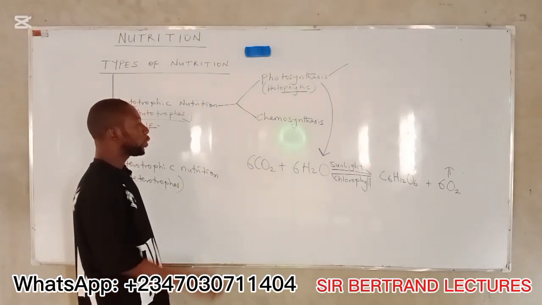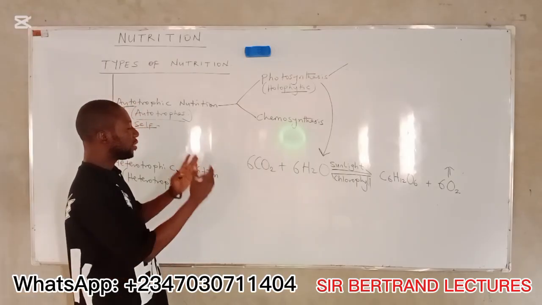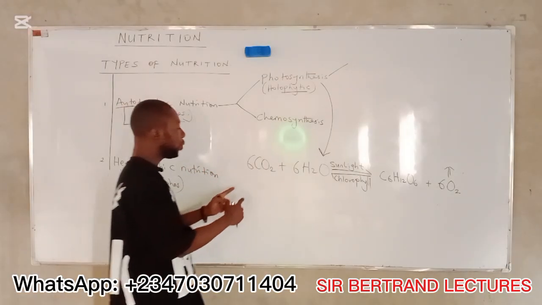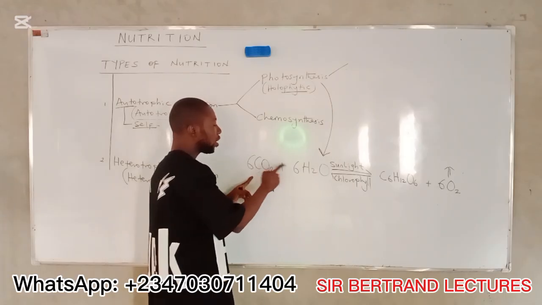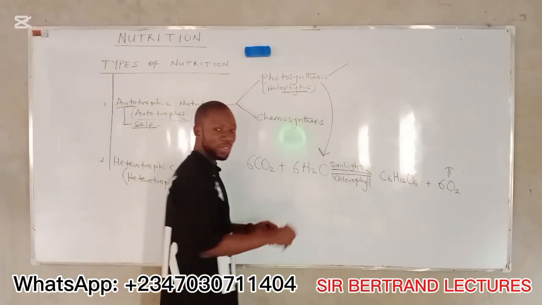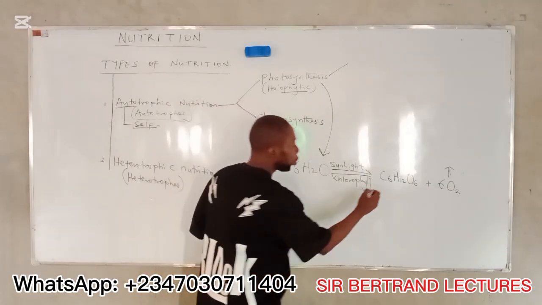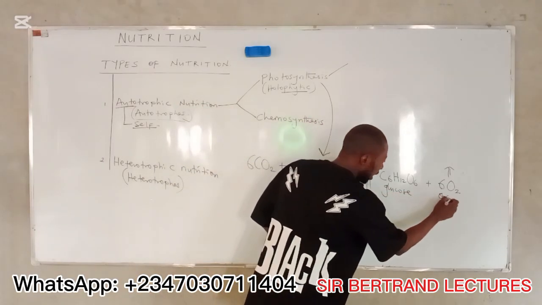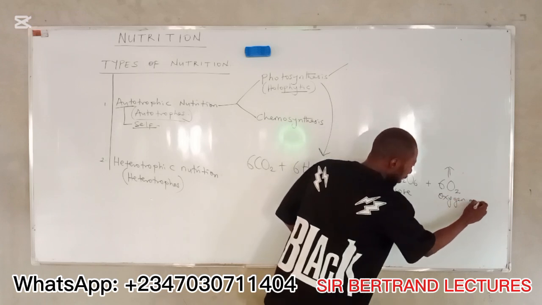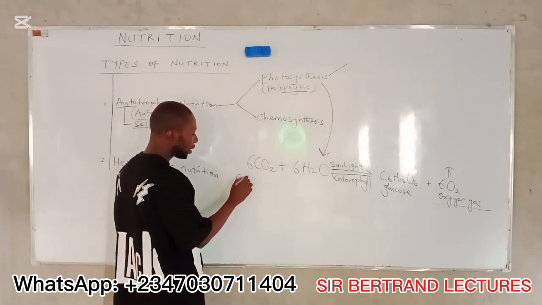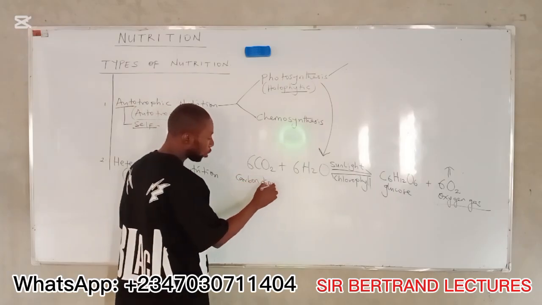All right, which we describe as the series of stepwise reactions controlled by enzymes in which carbon dioxide combines with water in the presence of sunlight using chlorophyll to produce glucose and oxygen gas, which is given off as a byproduct. Okay, here is carbon dioxide.